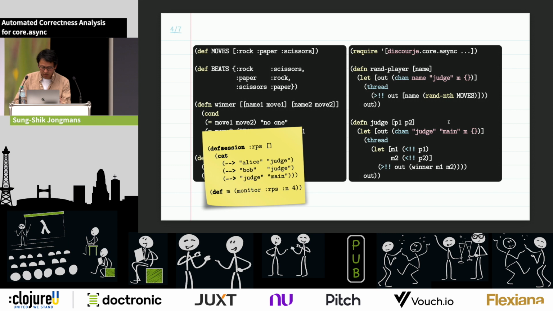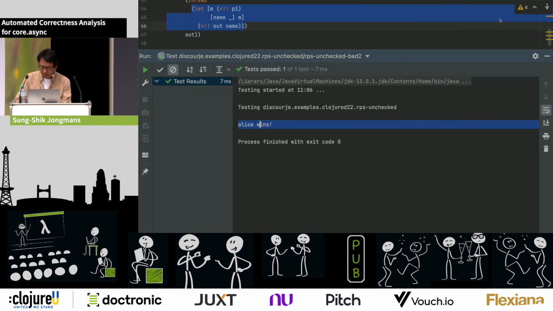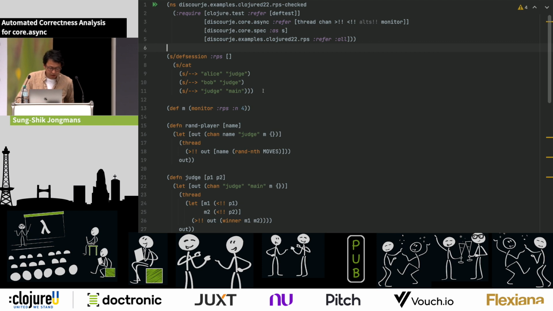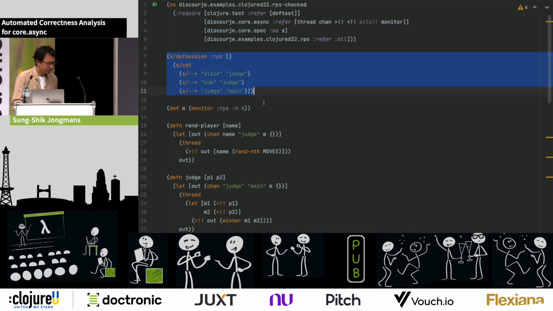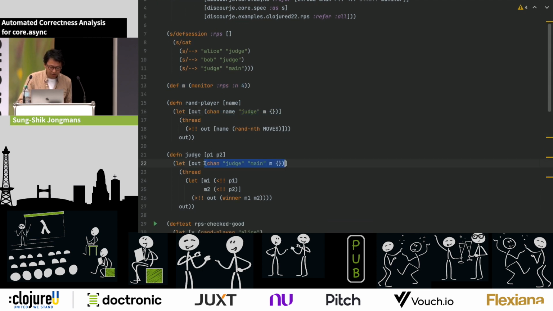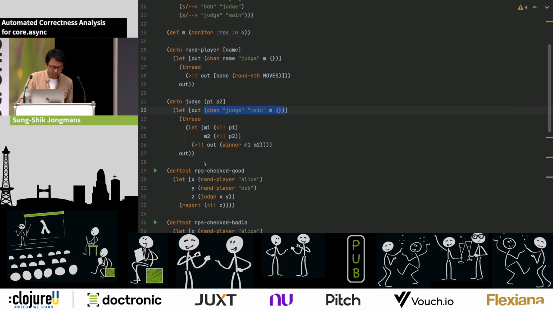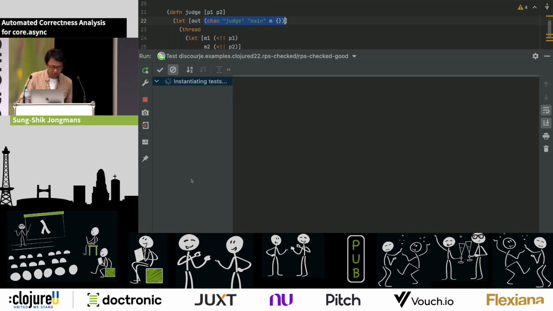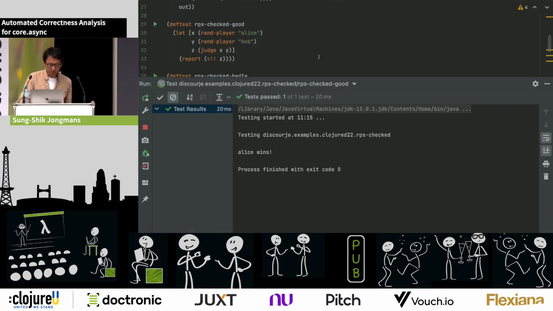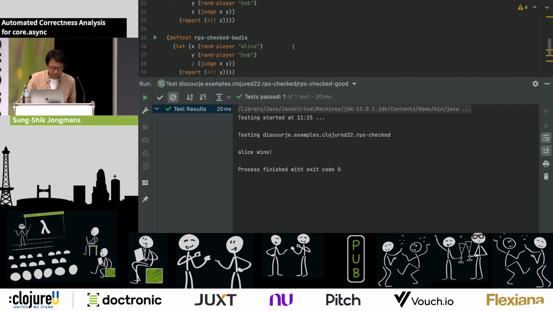So let's have a look at this as well. I have another namespace here, where I have the protocol. Here I construct a monitor. Here I have this extra configuration data for the channels. And now I can run my tests again. These are essentially the same ones as before. Maybe I can move it down a little bit. Okay, here we do not get an exception. This time Alice wins. Okay, so that can happen.